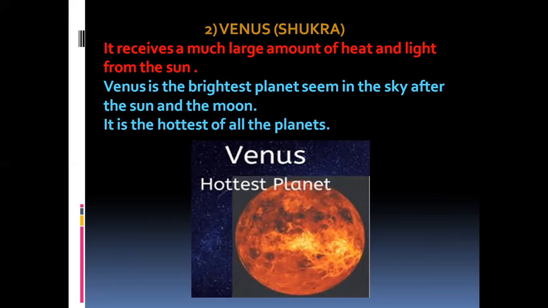The atmosphere which is present on Venus absorbs more heat and reflects back the solar energy. It falls on the other planets, reflects back and falls on Venus. That's why it is the brightest star in the sky, children. Brightest planet it is, and hottest planet also. When compared to Mercury, Venus is the hottest planet.